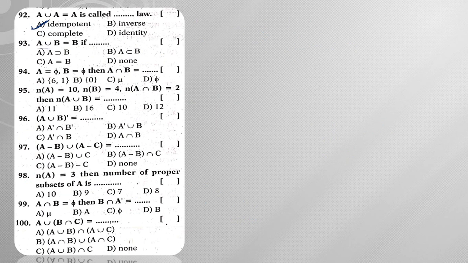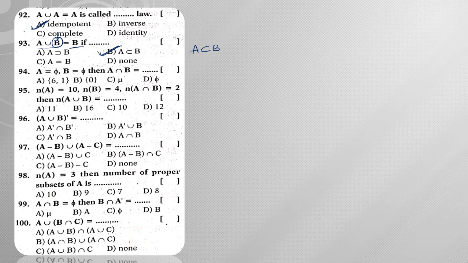Next, A union B is equal to B. We have already discussed this. It is possible only when, if A union B is equal to B, clearly B should be the largest set. So clearly A should be a subset of B. So from this we can say option B is my answer, right?